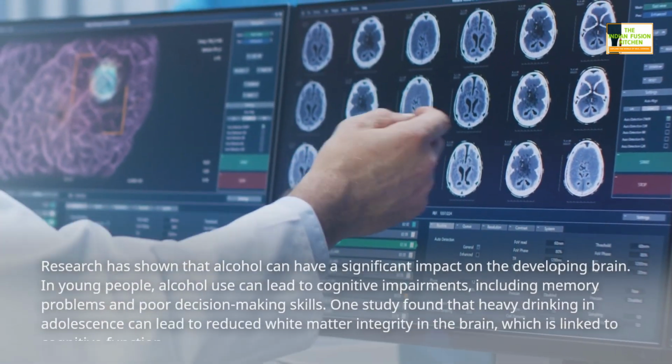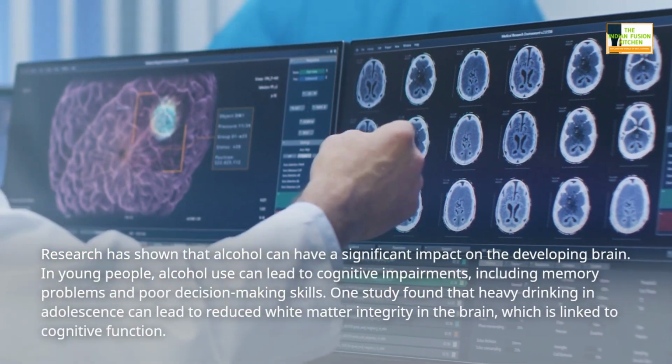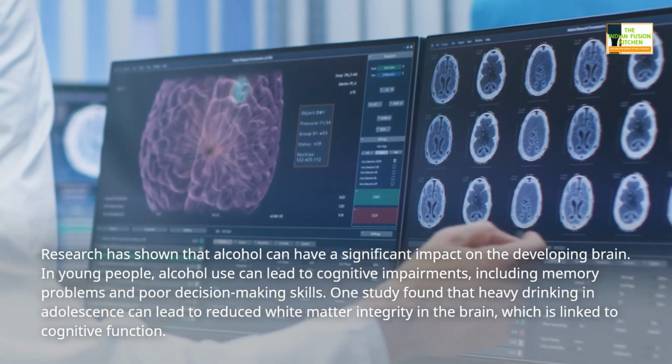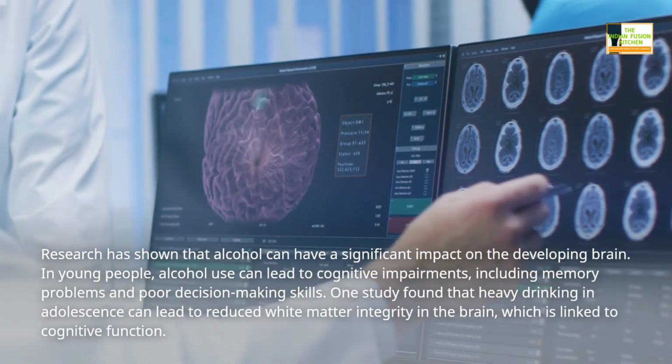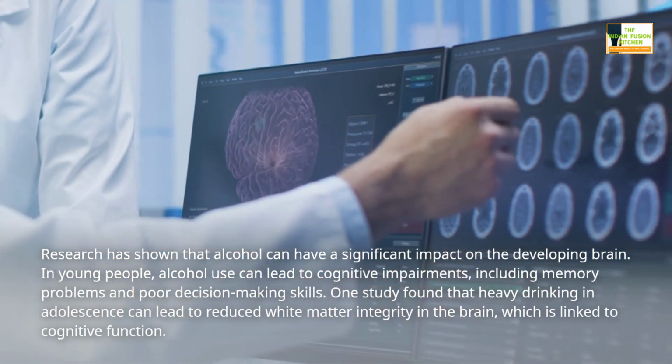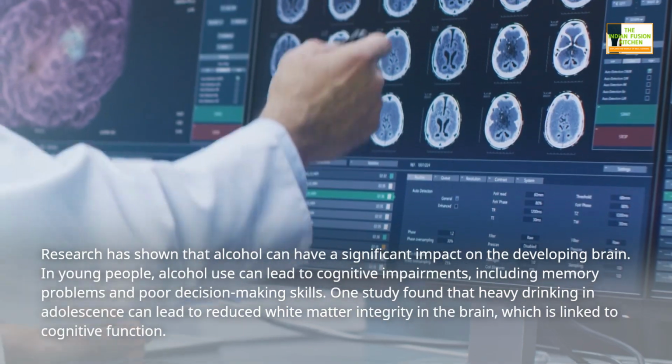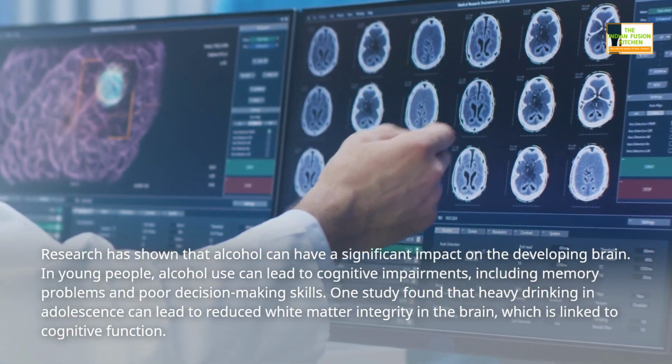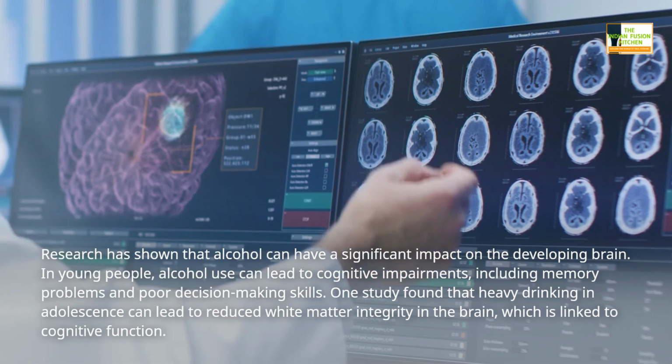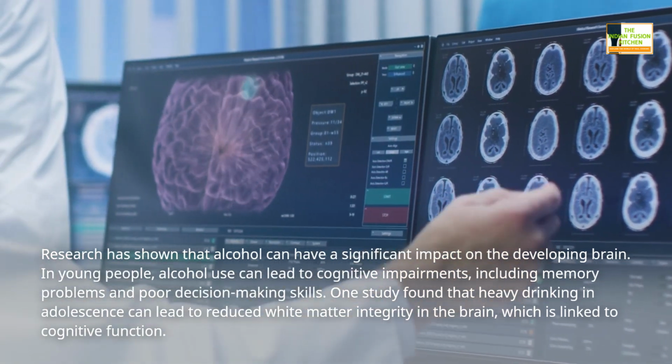Research has shown that alcohol can have a significant impact on the developing brain. In young people, alcohol use can lead to cognitive impairments, including memory problems and poor decision-making skills. One study found that heavy drinking in adolescence can lead to reduced white matter integrity in the brain, which is linked to cognitive function.